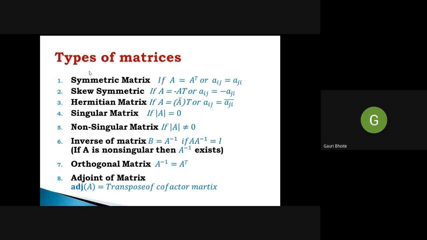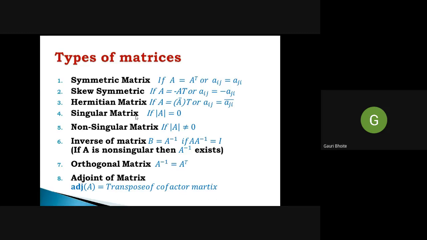Then, an extension of the symmetric matrix is the Hermitian matrix. If matrix A is equal to A bar transpose, that means we take the conjugate of all elements and then take the transpose, then it is a Hermitian matrix. So Aij is equal to Aji bar, the conjugate of the element Aji. In that case, complex numbers are there. And if all entries are real, it is similar to a symmetric matrix.